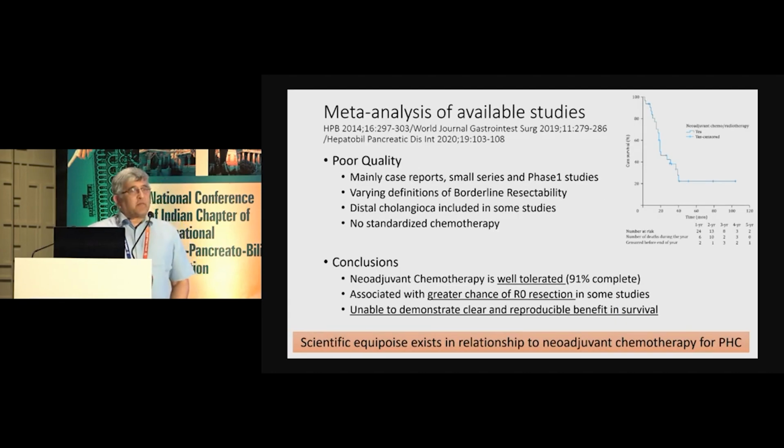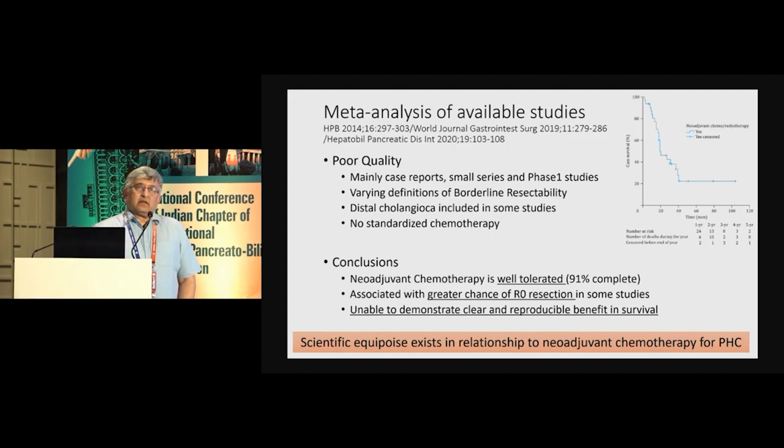Finally, there's a lot of publications, but all of them are pretty lousy. I mean, lousy in the sense that you can't draw any conclusions from them because they're very small. They are case series or phase 1 studies. Nobody has a standard definition of borderline resectability, and there's a mix including distal cholangiocarcinoma and sometimes intrahepatic cholangiocarcinoma, and there's no standardized chemotherapy. So you can't really draw any clear-cut conclusions. But what you can make out from these 3 meta-analyses is that neoadjuvant chemotherapy is generally well tolerated by these patients. About 90% of patients were able to complete the chemotherapy.